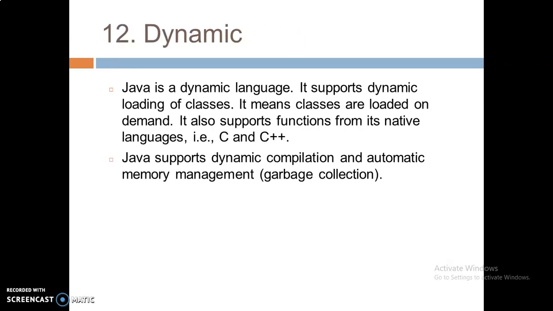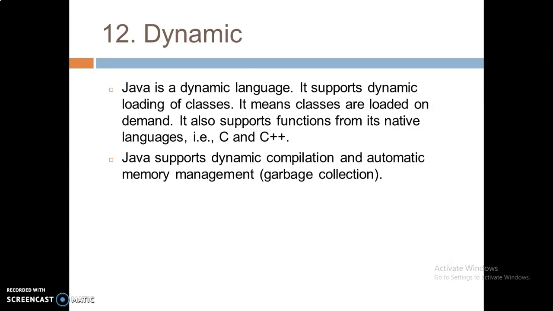Also, it is dynamic. Dynamic means it is a versatile language. Java is a dynamic language. It supports dynamic loading of classes, that is, you can load the class whenever it is required by the program. It means classes are loaded on demand. Whenever there is demand by the program, it loads the class.